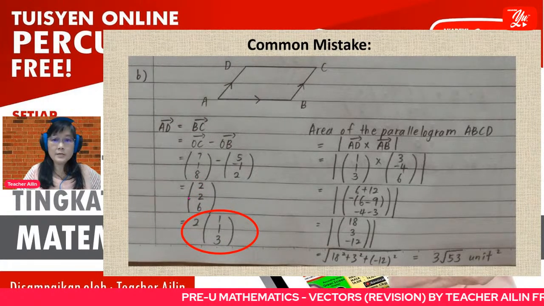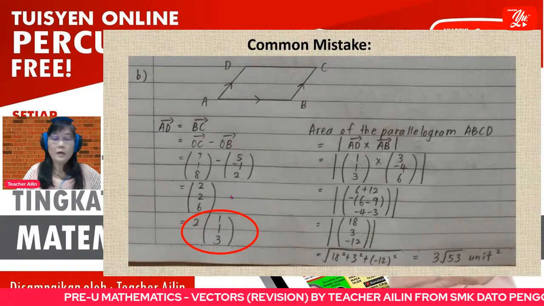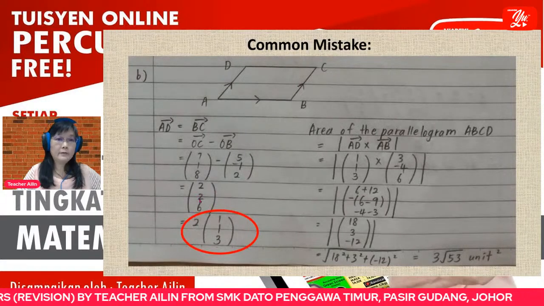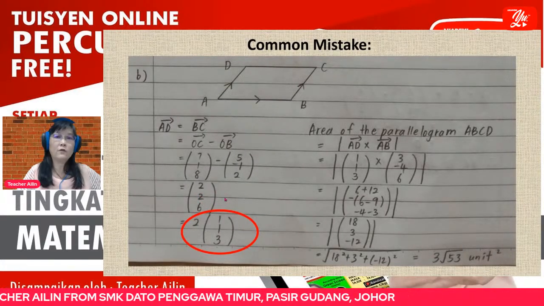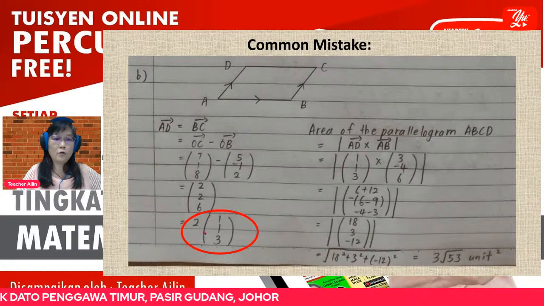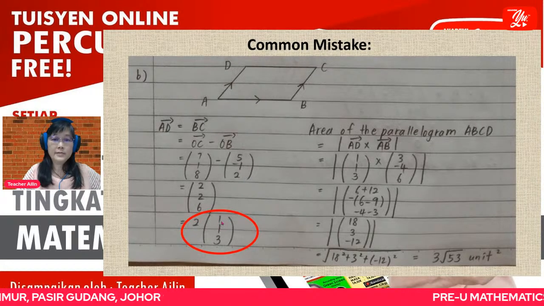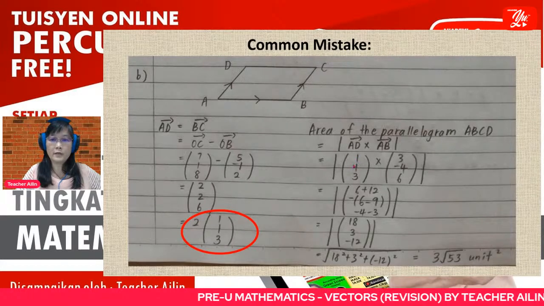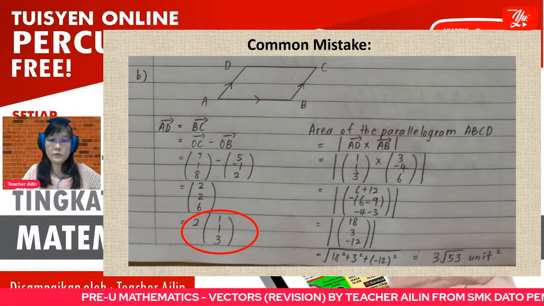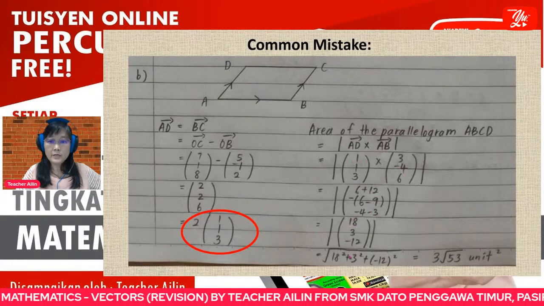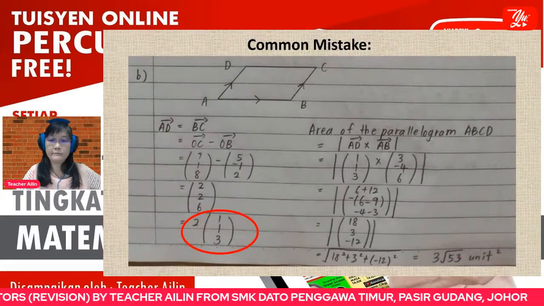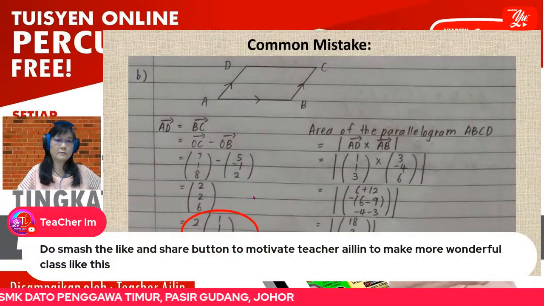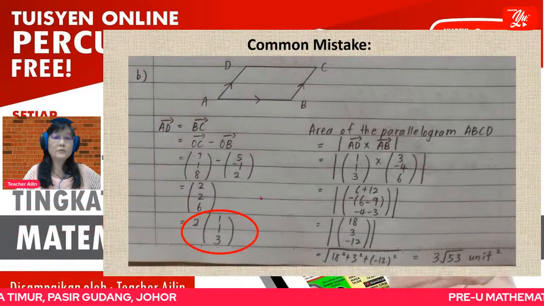But if this vector is for you to calculate the area, no, you cannot take out the 2 here. Okay, so remember, it depends on what you use this vector for. If you use it for area, no, please don't take out 2. Okay, you just use this 2, 2, 6 to calculate the cross product. So you see, if you take out the 2, you use 1, 1, 3 to calculate the cross product, so you can see that the answer is not correct. Alright, so when should you take out, and when should you not take out? You have to be very careful. Direction vector, yes, you can take out.